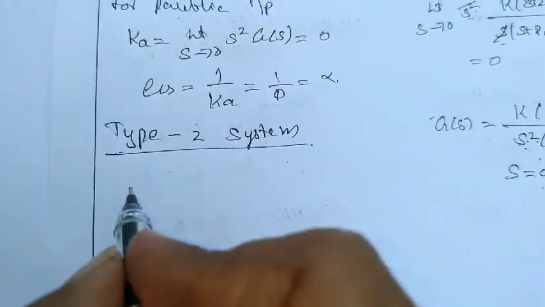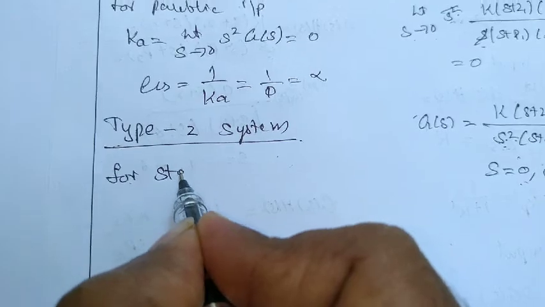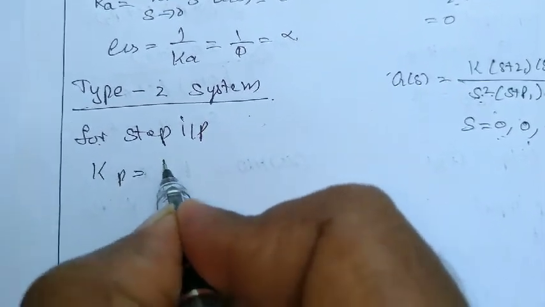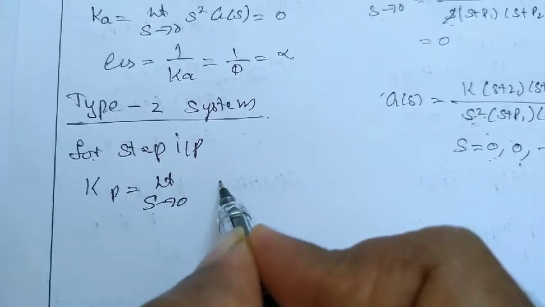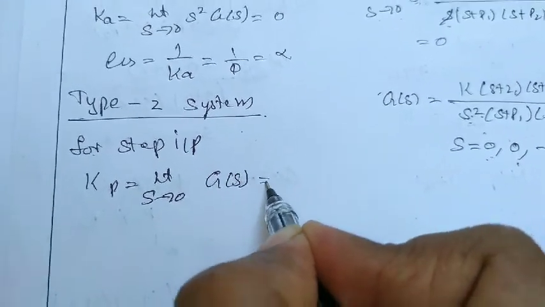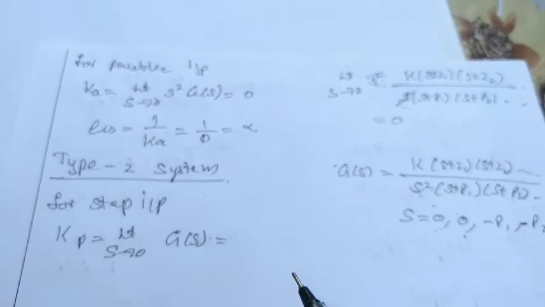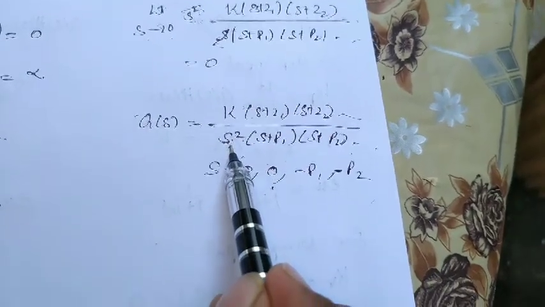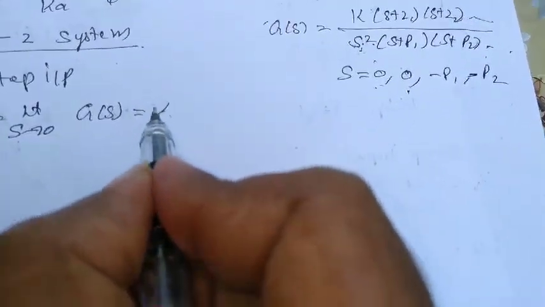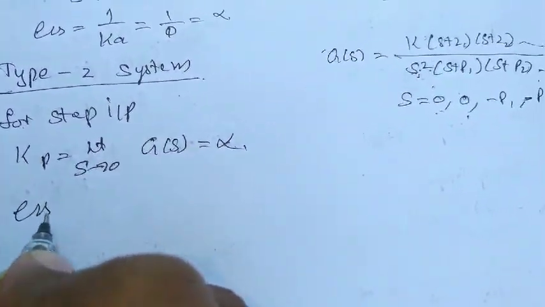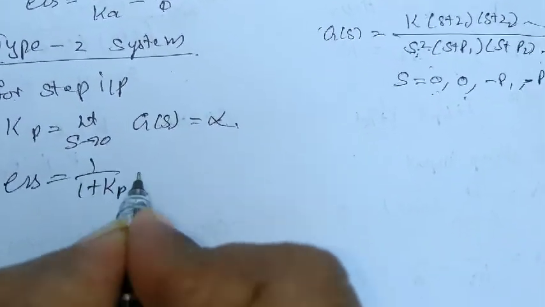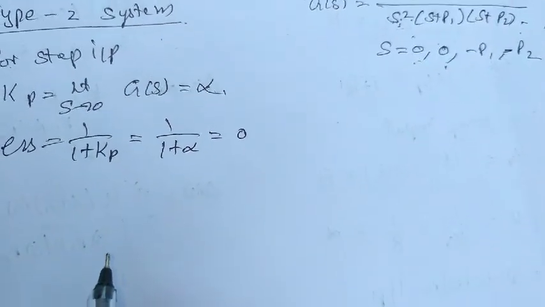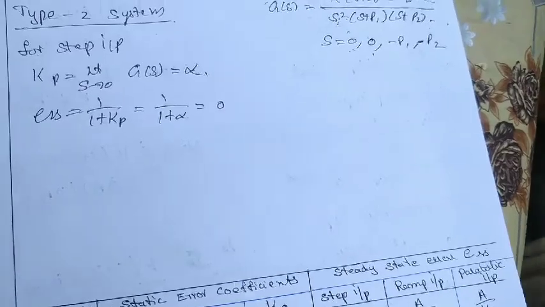So for a type 2 system, for step input, what is the Kp value? Limit s tends to 0 of G(s). Since we substitute s equal to 0 in this, something by 0, we'll get infinity. And the ESS value is 1 by 1 plus Kp, so this is 1 by 1 plus infinity, which is 0. Now in the same way we'll go for ramp input.